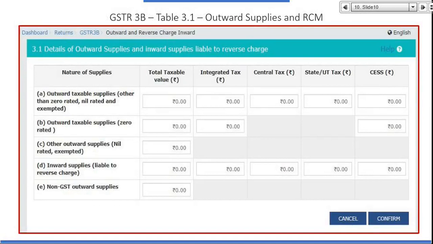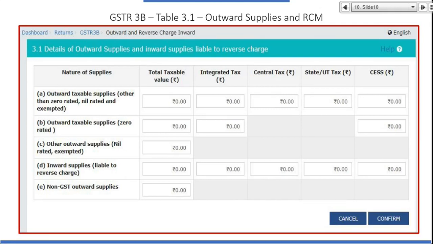Number A. Outward taxable supply means B2B, B2C, B2CS, B2CL, everything on which we need to pay GST, 5%, 12, 18, 28, everything. No description is required. Just taxable value and tax. One more caution, friends. There is no lock here. If you put taxable value 10 lakh rupees instead of 10,000 rupees, the system will not stop you. Automatically it will punch.